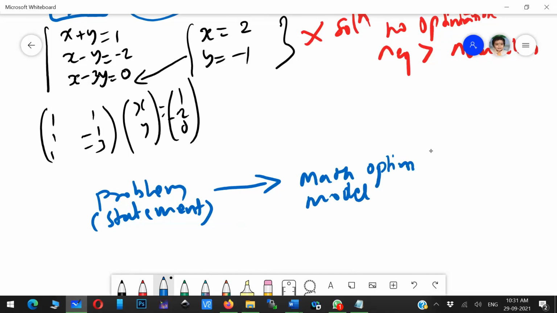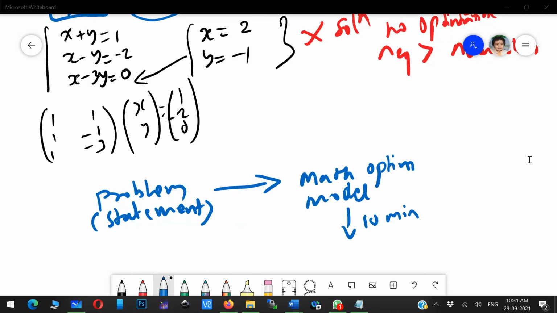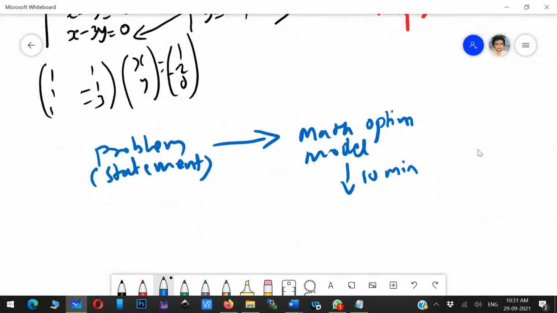This is your talent, actually. When you convert this, solving is basically 10 minutes. You hardly require time, so you can easily solve that kind of problem. But the challenge is converting the problem to a mathematical model. I'm trying to tell you the significance of this optimization. When you do this, you can get a PhD many times.